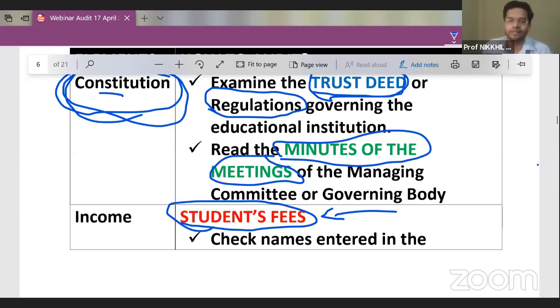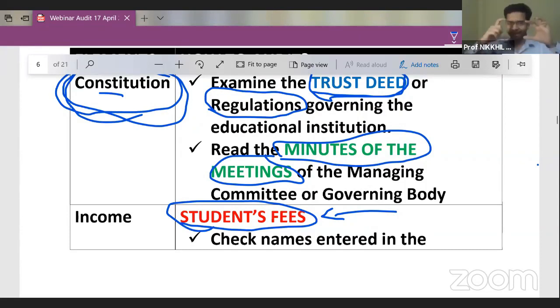Guys, simple. Number of students multiplied by fees paid by each student. So I need to check how many students were studying in the organization in that year, and I need to check how much fees has been recovered from a particular student. I will multiply these two numbers and I will audit the student's fees. Simple as that.